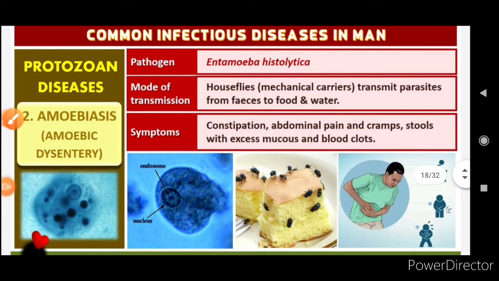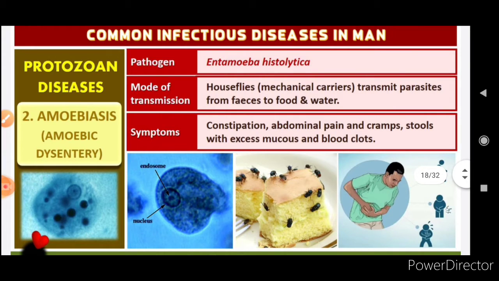Now we'll continue with the other disease. This is the second protozoan disease, that is amoebiasis, or amoebic dysentery. The pathogen here is Entamoeba histolytica. You have to remember the name, that is Entamoeba histolytica.